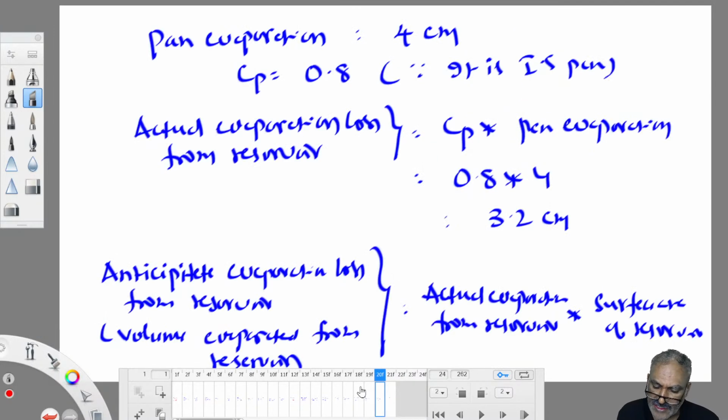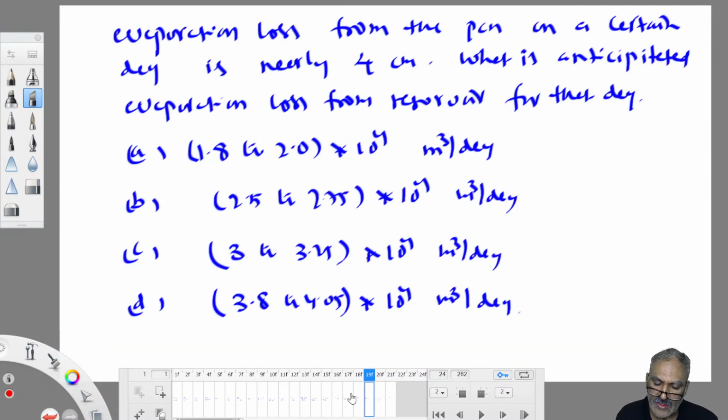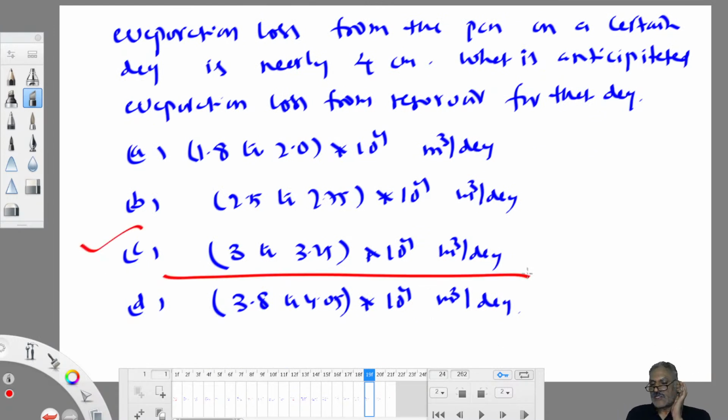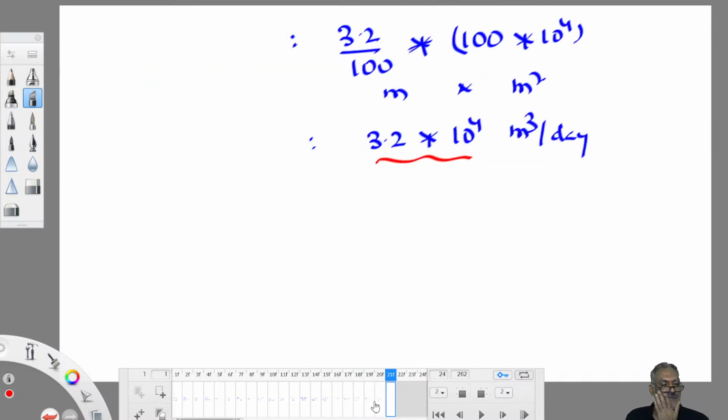So the answer is 3.2 into 10 power 4. Which range is it matching here? In this, C is the correct option. This is the answer. 3 to 3.25 is given, and I got 3.2, so it is in this range. Understood? This is a 2 marks question in GATE. This is an ESC exam question. Any confusion? So I took one ESC question also.